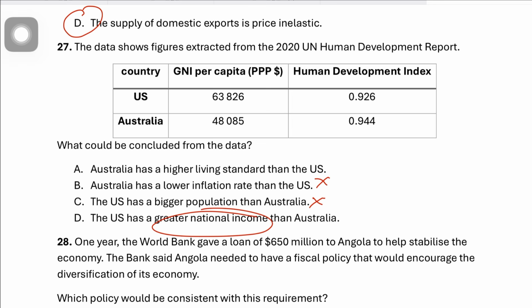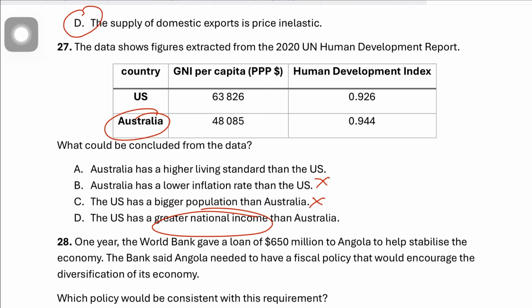So although GNI per capita could be higher in the USA than Australia, the total national income could be very much higher in Australia, while the population could be lower in the USA. That's what gives the US a higher GNI per capita than Australia. So we can't really conclude that the total national income of the US is greater than Australia's, unless we have the population and the individual national incomes in front of us as well, which makes A the correct answer.